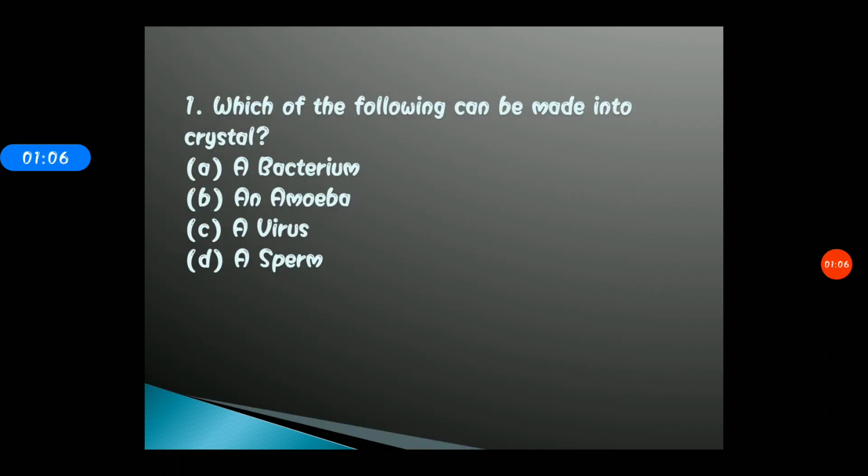So the first question for today is: which of the following can be made into a crystal? Your options are A, a bacterium, B, an amoeba, C, a virus, and D, a sperm. Students, take 2 to 4 seconds and just mark your answer.